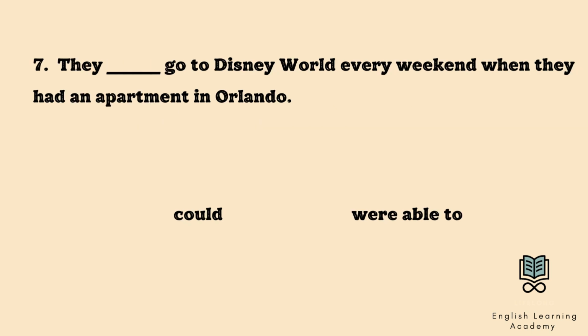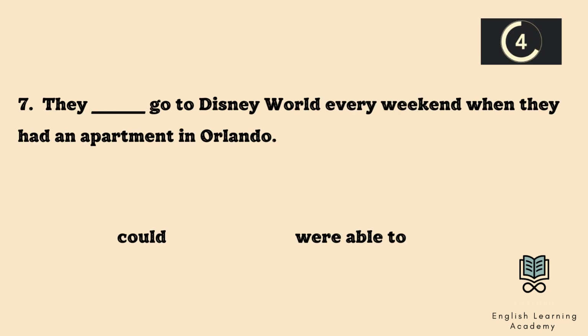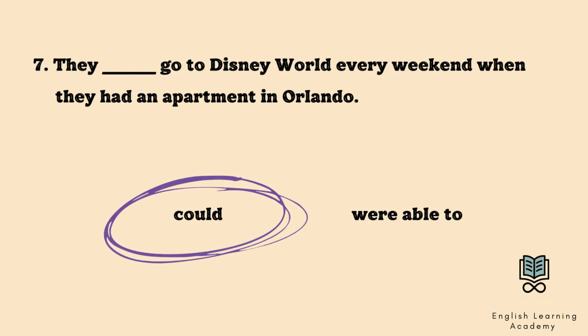Question number 7. They blank go to Disney World every weekend when they had an apartment in Orlando. Could, or were able to? The answer is could. They could go to Disney World every weekend when they had an apartment in Orlando. This is a past ability, not a one-time event.